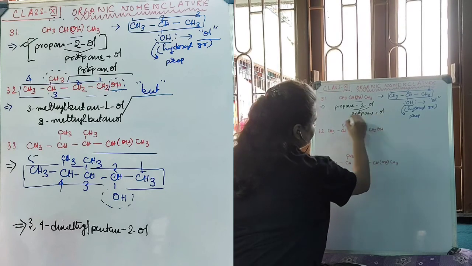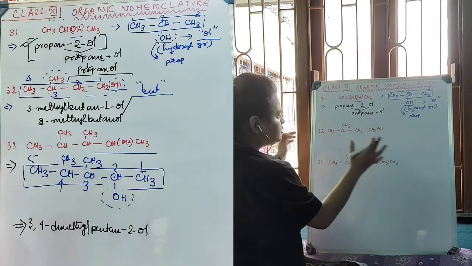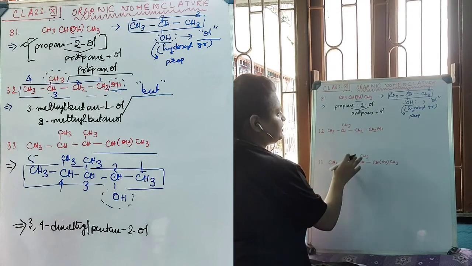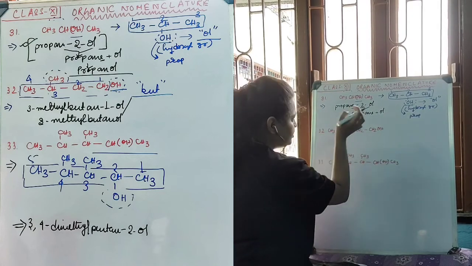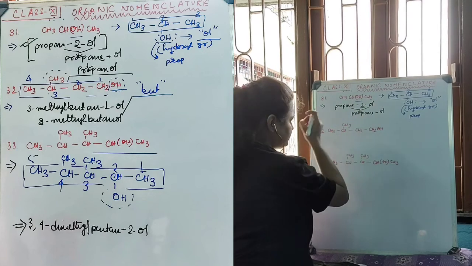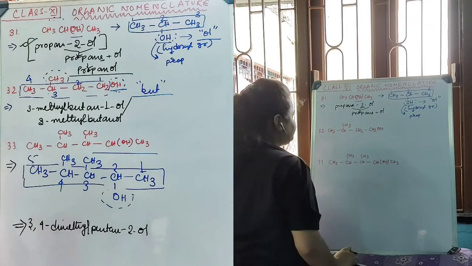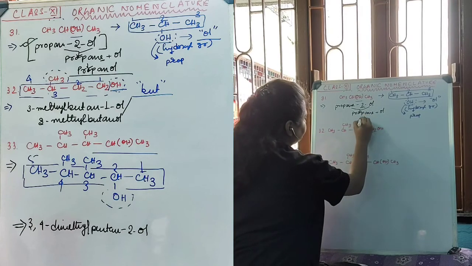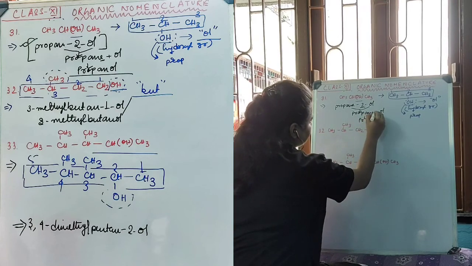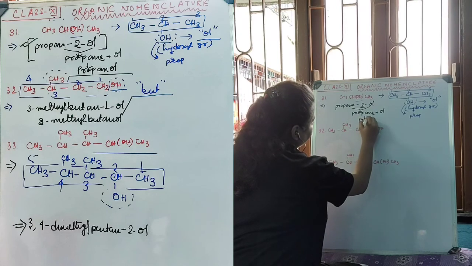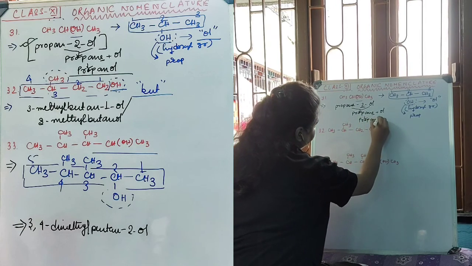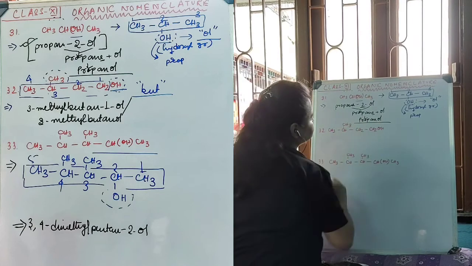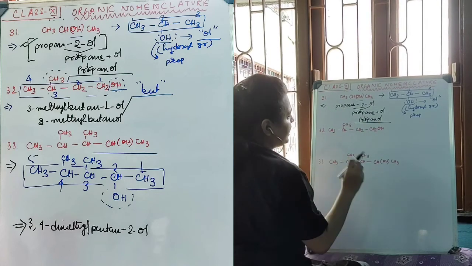propane and ol, you actually cannot merge them together because the pronunciation will be like propane ol. Discontinuity will be represented by this. So what you have to do, you need to omit this E from the end of this propane, and then merge the ol with it, making the pronunciation propanol.